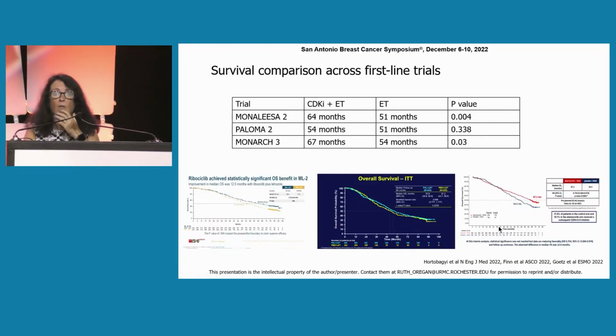Dr. Pat did stress that there were limitations in PALOMA-2, and I'll certainly give her that, but I always look at the control arm on these studies. If you look at the endocrine therapy alone arm, they're remarkably similar. They all are 51 to 54 months. There's not really any difference. The difference really is in the CDK inhibitor arm shown here. There's no question that the data with palbociclib is not as impressive in terms of overall survival compared to the other two trials, and you can see the curves shown down the bottom. So again, I think that's kind of where I'll rest my case.